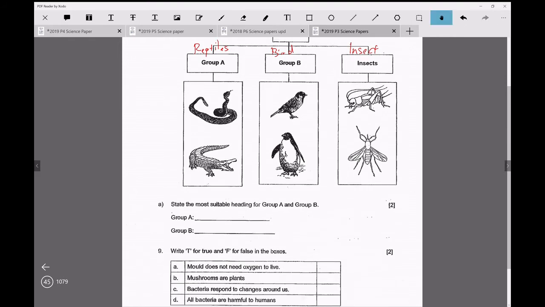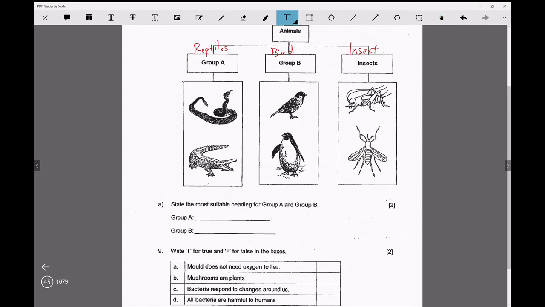Okay, maybe let me just type it out. Reptiles. Then this one, birds. Okay, birds. Okay, let's look at the next one.